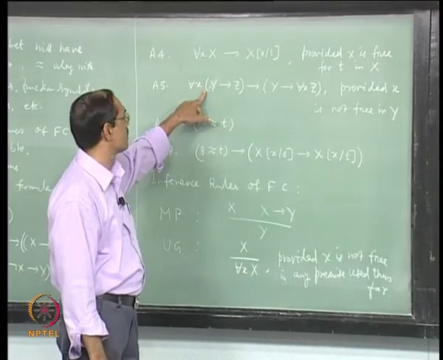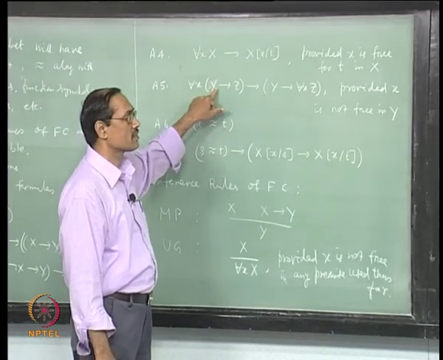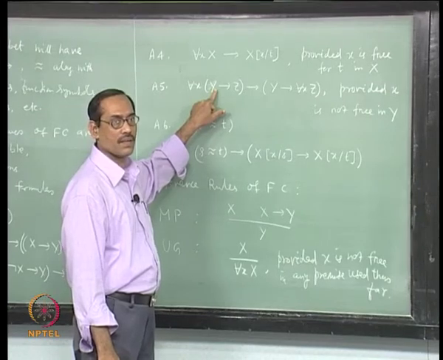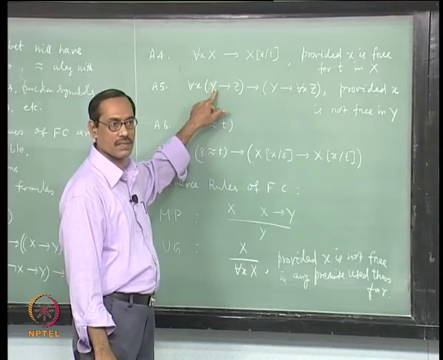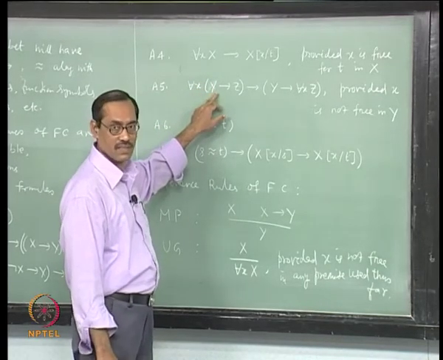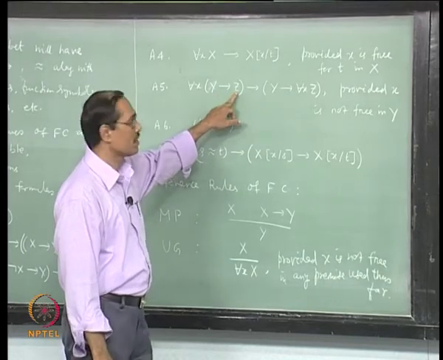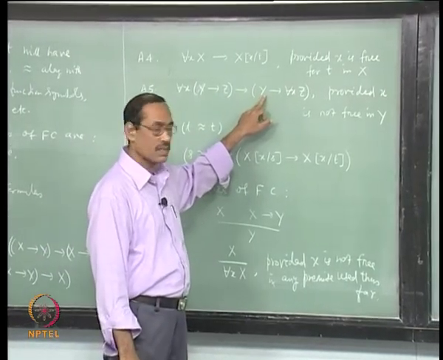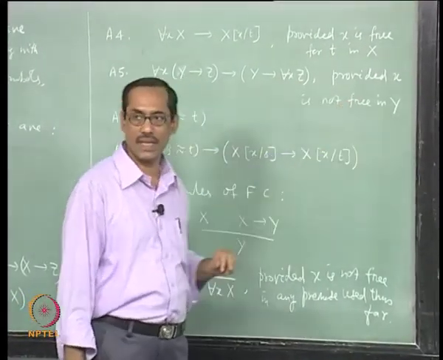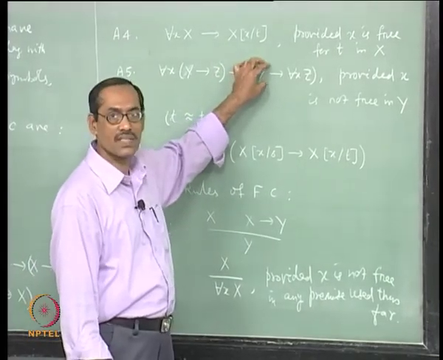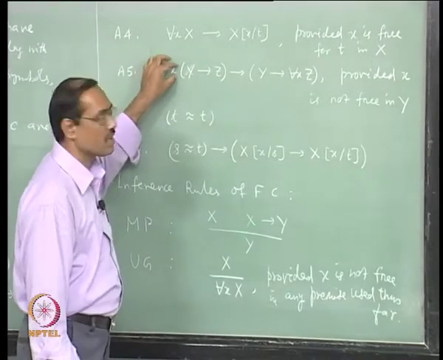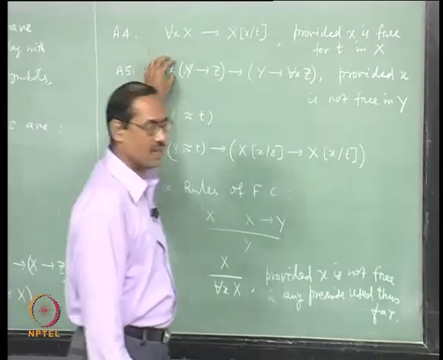Just check it, say y is your x, y is you have to take for each x. So, what we need is this: suppose I take for each x, this is x, then I would get for each x here, for each x z here, right. The condition is x is not free in y. So suppose I take y as for each x, then x is not free there, right, but it needs one for each x here, that is the only thing, right. So let us put it.